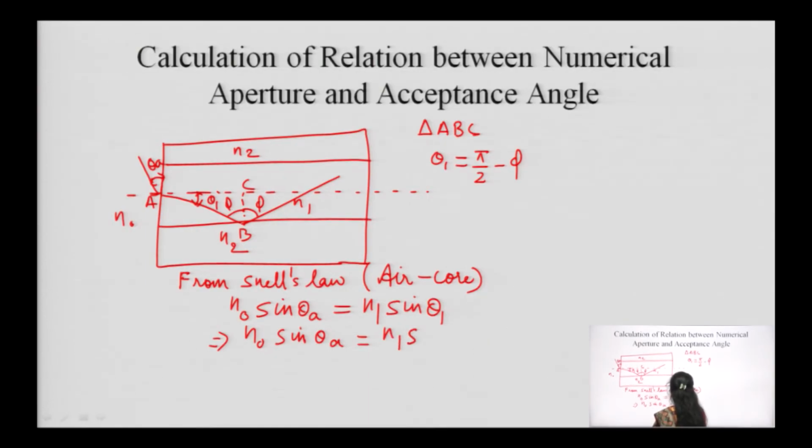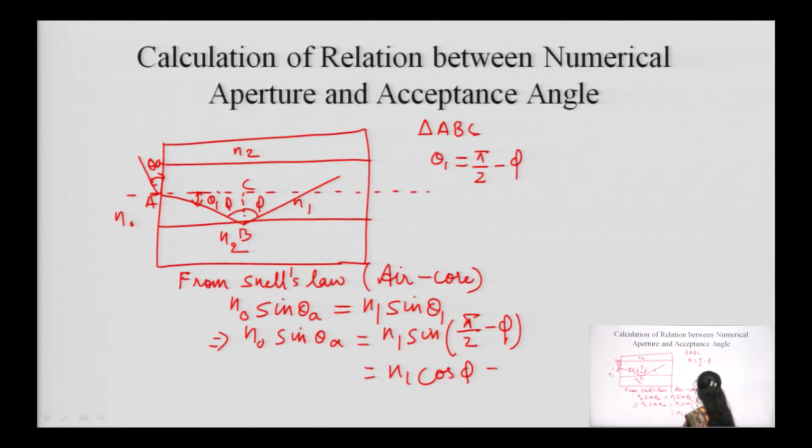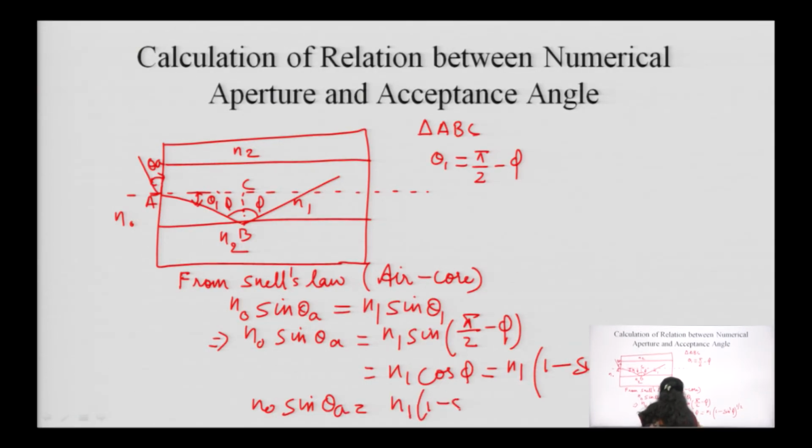So, N1 sin of pi by 2 minus phi can be written as N1 cos phi, which can also be written as N1 times 1 minus sin square phi to the power half.